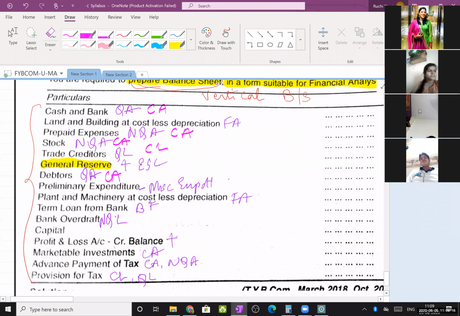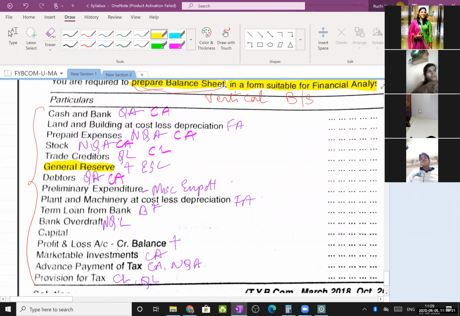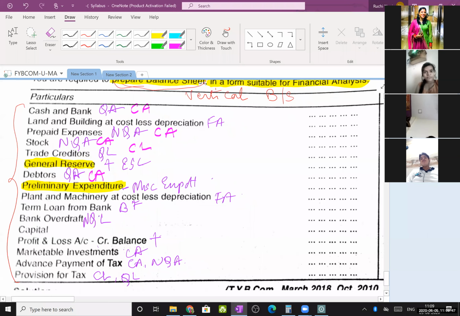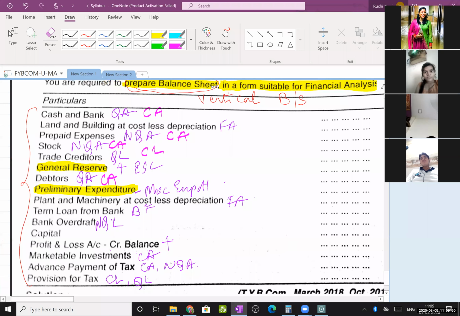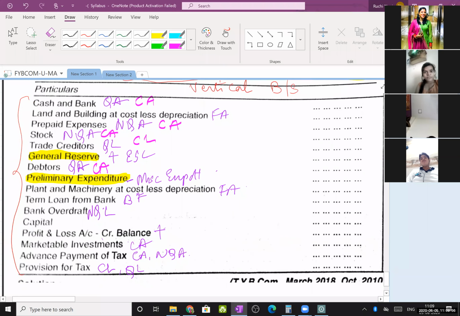Then preliminary expenditures. These are losses which are supposed to be written off, but not in 1 year, in more than 1 year. These are accumulated losses, known as miscellaneous expenditures, which are not allowed to be written off in 1 year, as per income tax and also as per the new Companies Act. Fine. So you cannot write it off in one year; you have to write it off within a minimum of 2 years and a maximum of 7 years. That is why it will be subtracted from the formula of equity share capital.